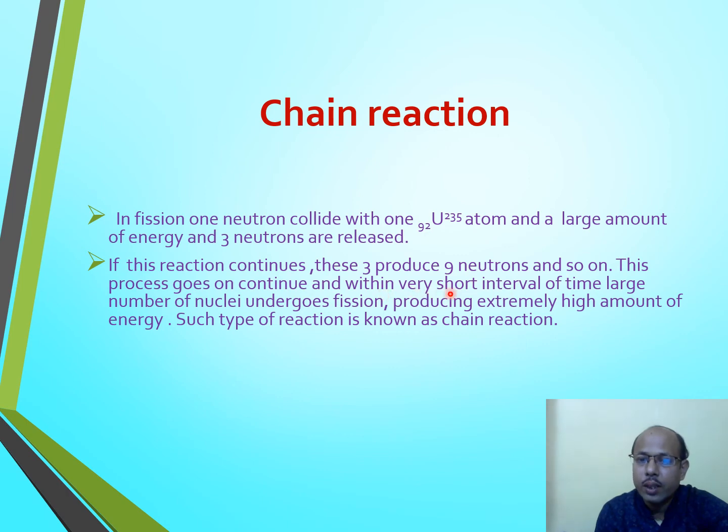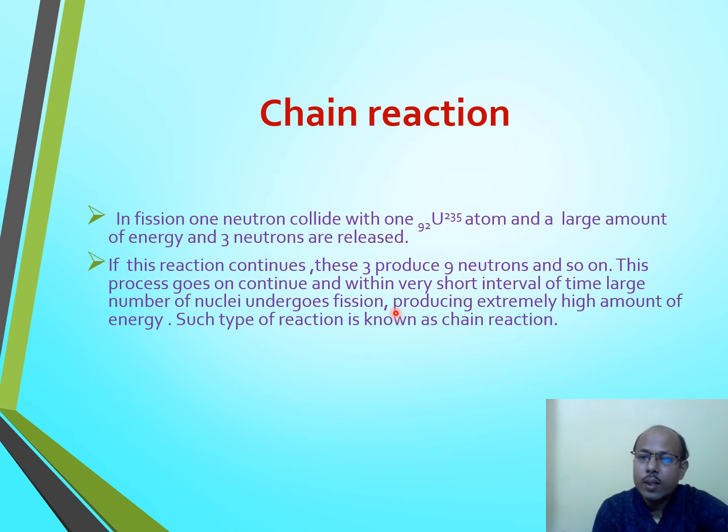then within a very small interval of time, a number of nuclei undergo fission, producing an extremely high amount of energy. And this reaction is a self-sustained chain reaction.